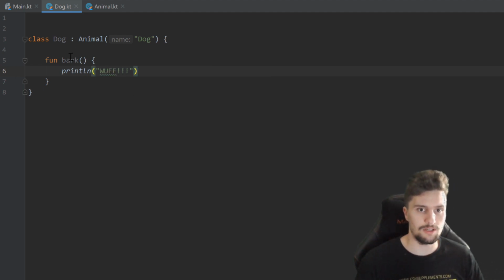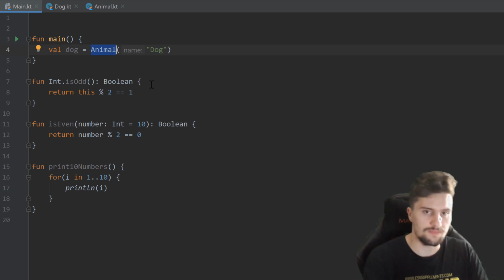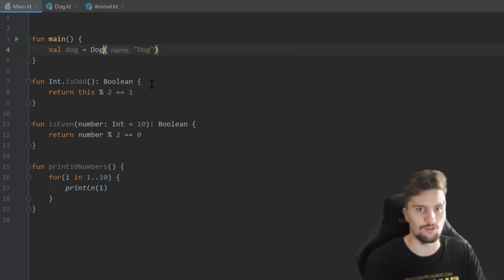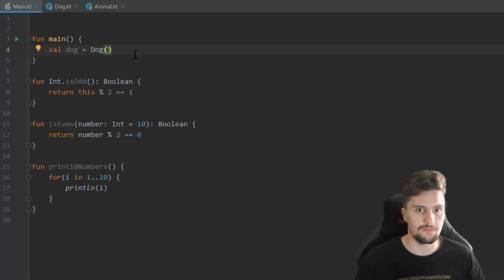And now we can only use that function if we explicitly created a dog, but not if we created an animal. So let's actually see how that works in the main function here, in our main file. Here we created a dog, but right now we set it equal to an animal. But let's actually specify that this is equal to a dog now, because we have that dog class, and now this parameter is invalid because we already set that in our dog class here, when we called that animal constructor here. Here we already said that each dog must have this name dog. So we don't need to specify it here.